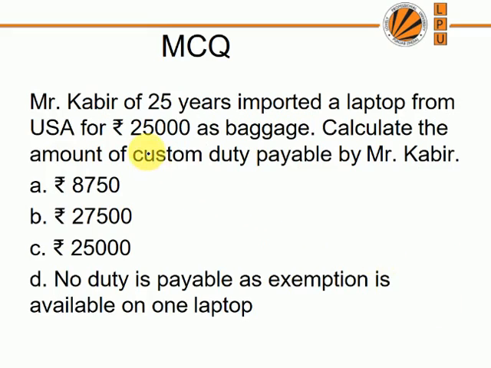First is Mr. Kabir of 25 years imported a laptop from USA for 25,000 as a baggage. Calculate the amount of custom duty payable by Mr. Kabir. First is 8,750, then 27,500, then 25,000, and last option is no duty is payable as exemption is available on one laptop. What is the answer? Option D is correct. One laptop, there is one exemption allowed. You can bring your one laptop without paying any duty at customs.